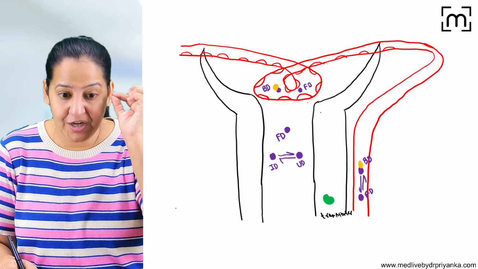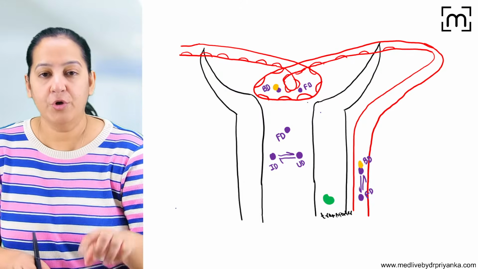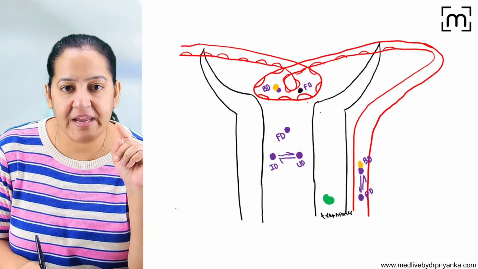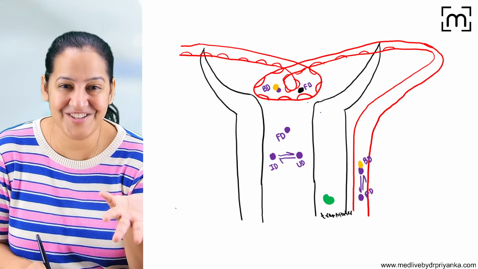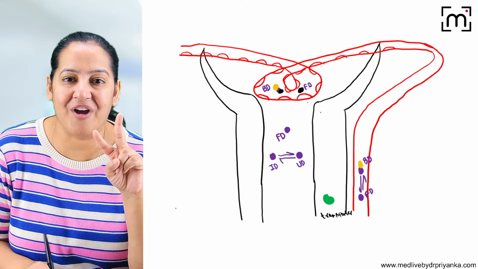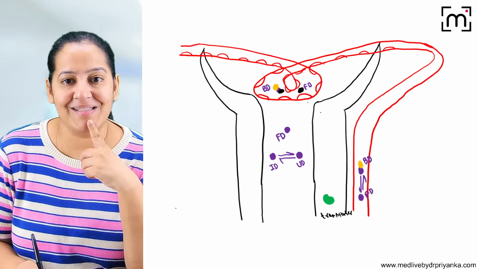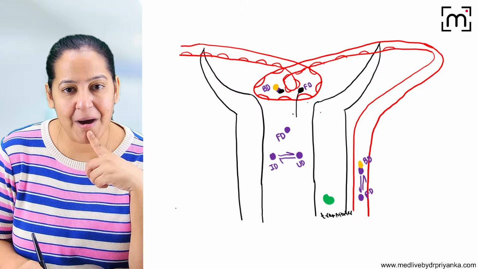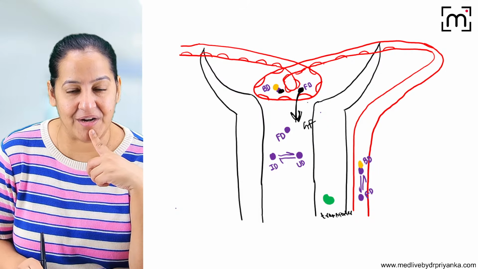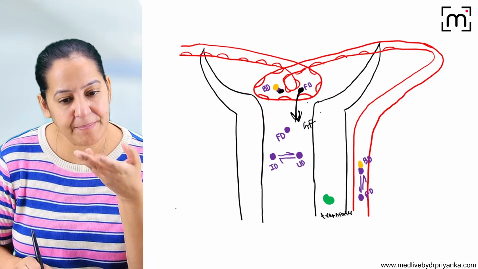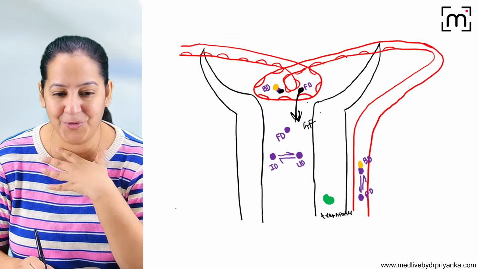Now, there may be a question in your mind that, ma'am, you told us there are 2 types of drug, free drug and bound drug. Ideally, this question should be asked by you, not by me. You told us that 100% free drug is coming here. It is getting filtered and coming here. This is known as glomerular filtration. But bound drug is not coming. So what happens to the bound drug? You forgot the bound drug. No, I have not forgot.